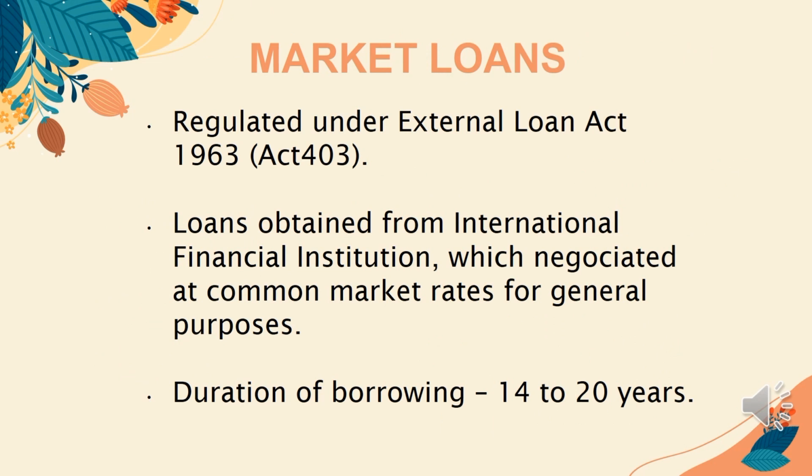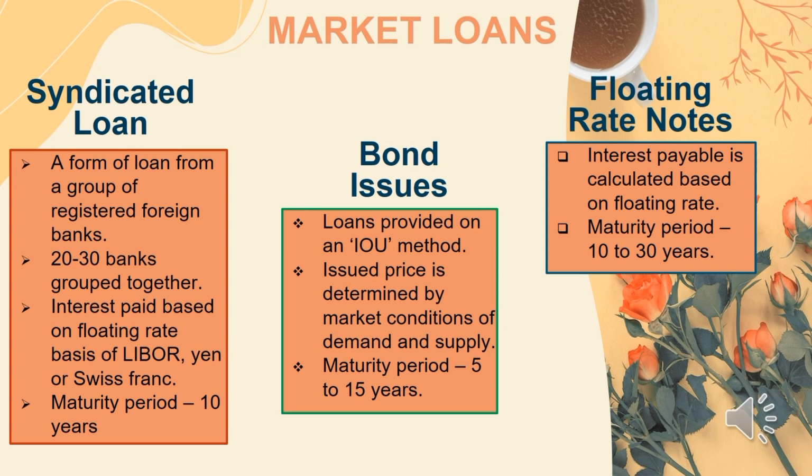The first instrument of external loan is the market loan. Market loans are regulated under the External Loan Act 1963. They cover loans obtained from international financial institutions, negotiated at common market rates and raised for general purposes. Market loans include the first type, the syndicated loan. It is a form of loan from a group of registered foreign banks, and the maturity period is 10 years.